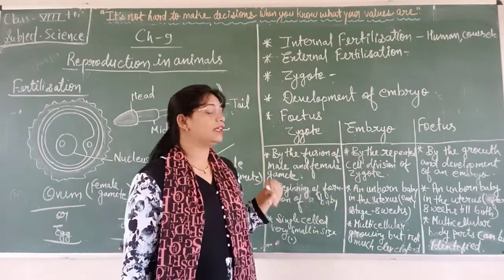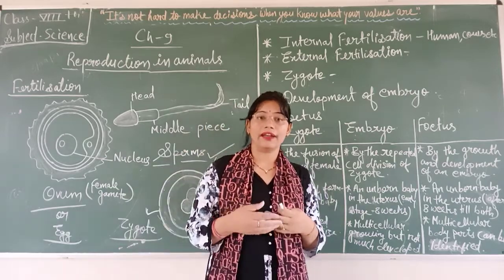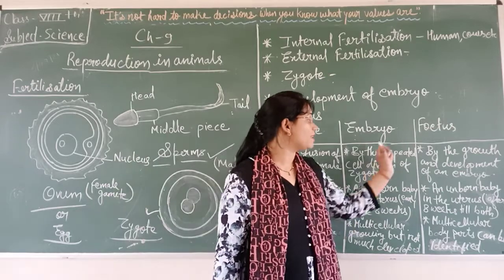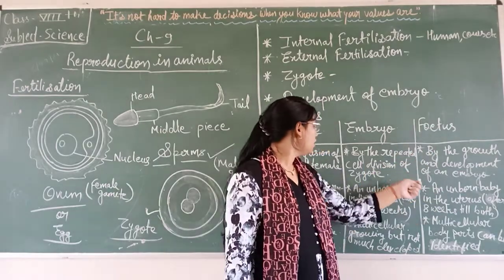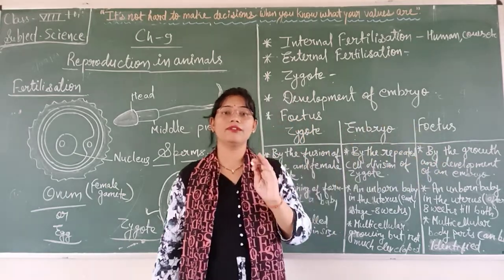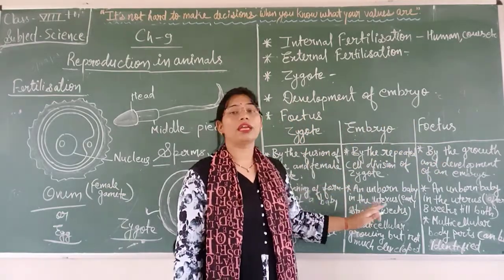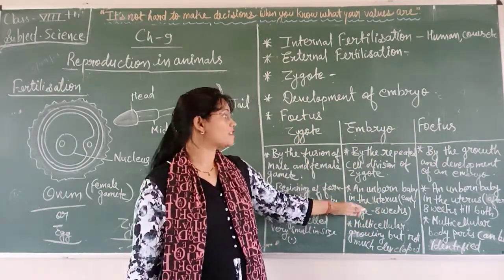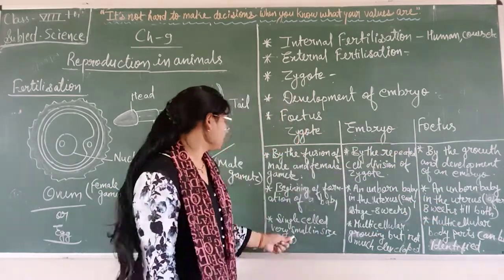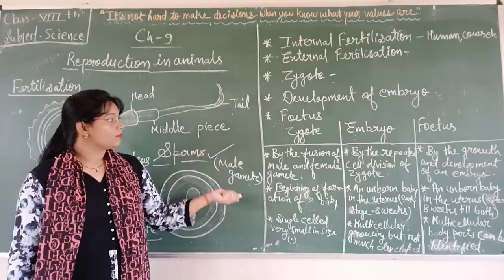And when other body parts can be identified after 8 weeks, it is considered a fetus. So both are unborn babies, embryo as well as fetus. But what is the difference? In an embryo you cannot identify the body parts, but in a fetus you can identify the body parts.